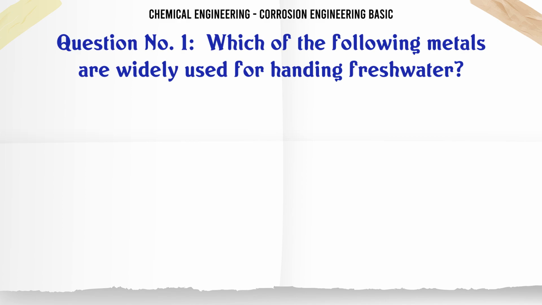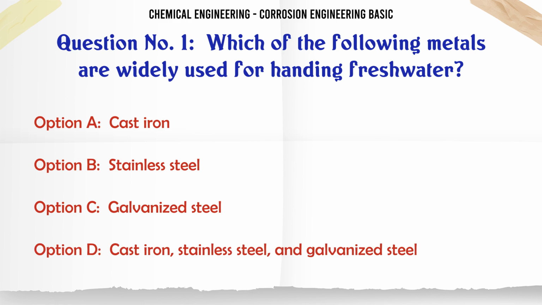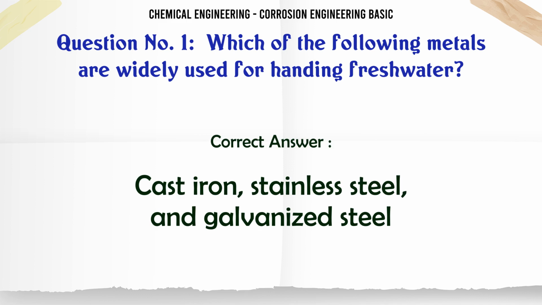Which of the following metals are widely used for handling fresh water? A. Cast iron. B. Stainless steel. C. Galvanized steel. D. Cast iron, stainless steel and galvanized steel. The correct answer is cast iron, stainless steel and galvanized steel.